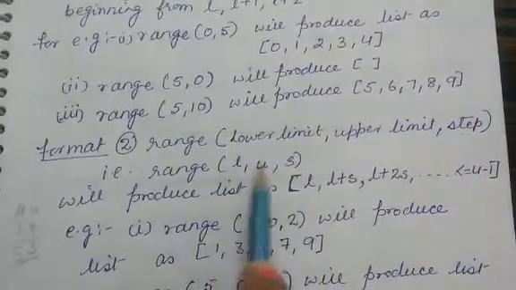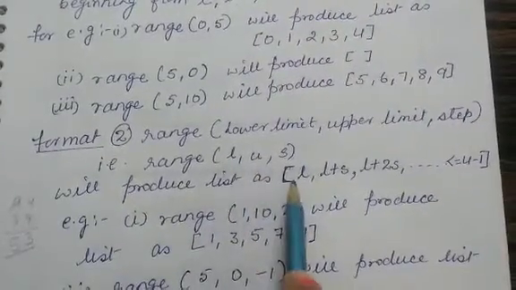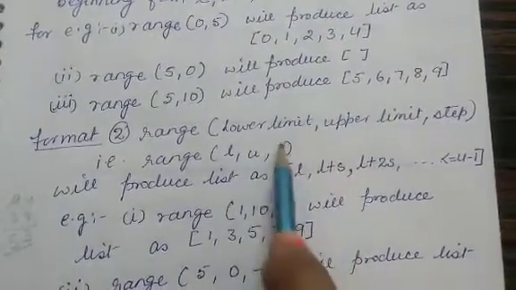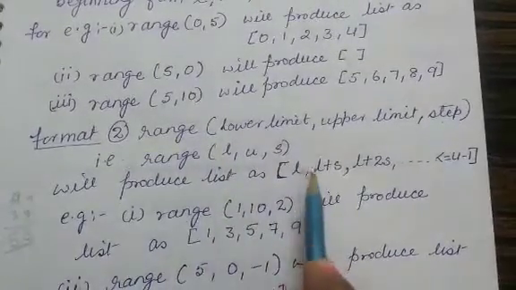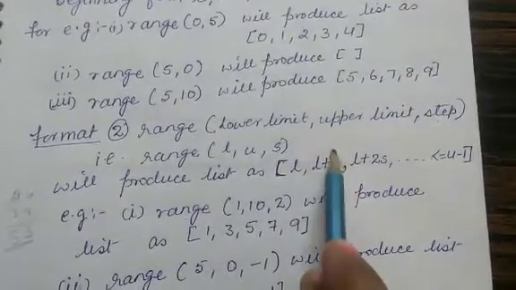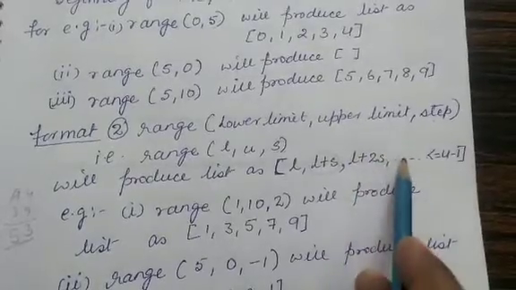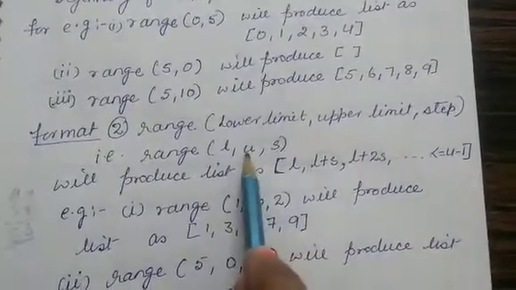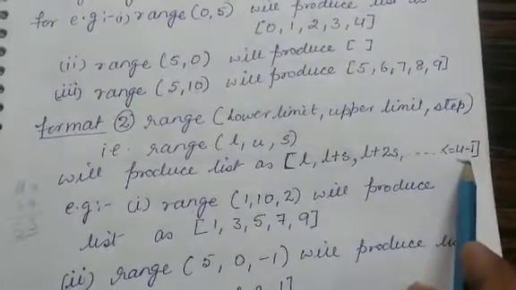Now if we are using these three numbers, the list will be produced as L, the first number, then L plus S. This step is added to the first number, then you get the second number. Then S is again added to this, you get the third number. S is added to the third number, you get the fourth number, up till less than or equal to U minus 1, that is upper limit minus 1.